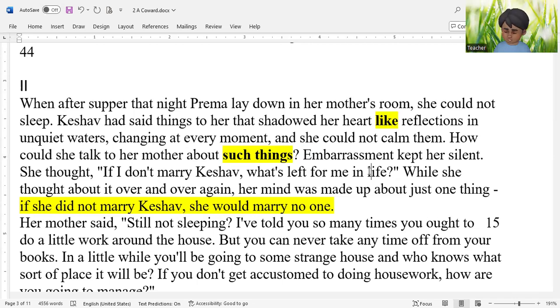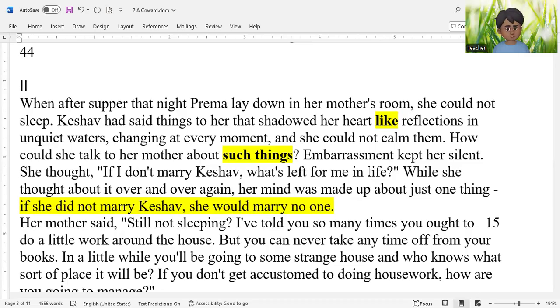Now, dear students, I have a question for you. If you were Prema, would you think like this, that if I can't marry Keshav, there's nothing in my life? Sometimes I feel that Prema is a weak character. Maybe it's the tradition and culture that has weakened her. For example, if a girl is rejected by a boy, or if a girl cannot get the boy she loves, why should she think that there is nothing else in her life? She can get another boy like him.